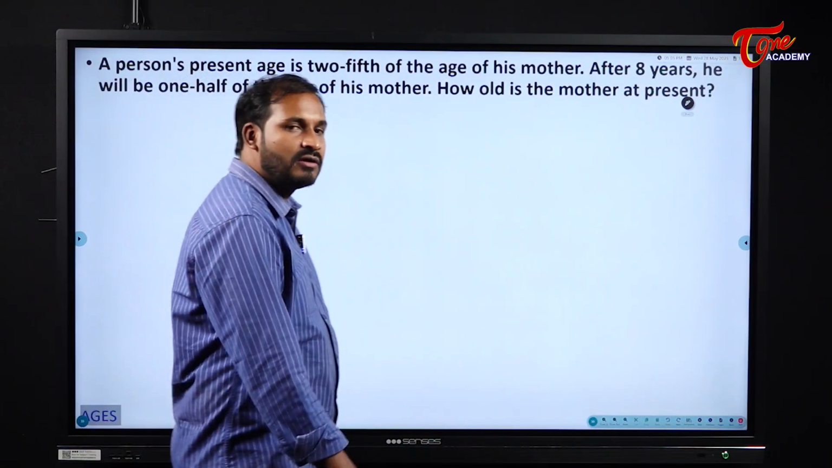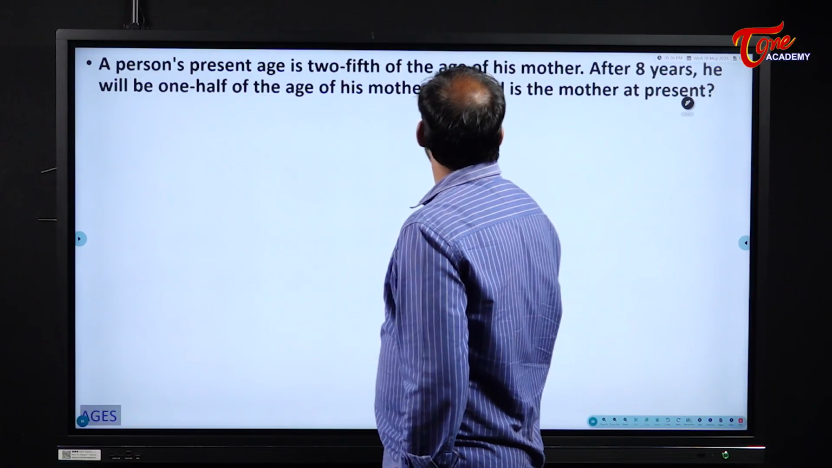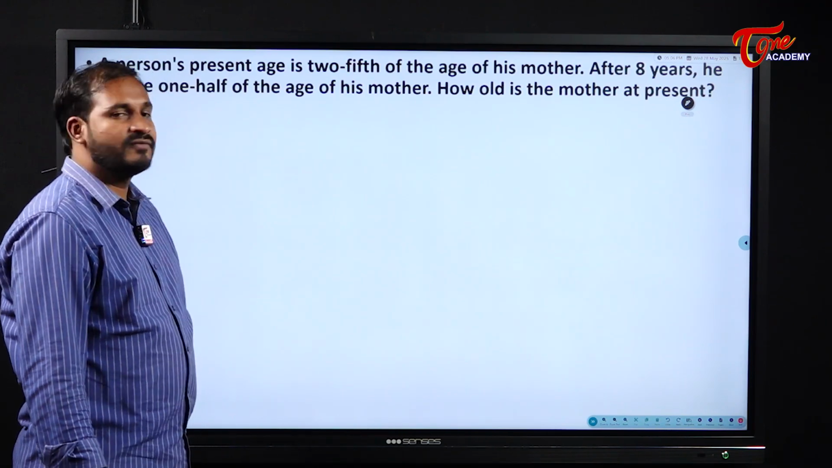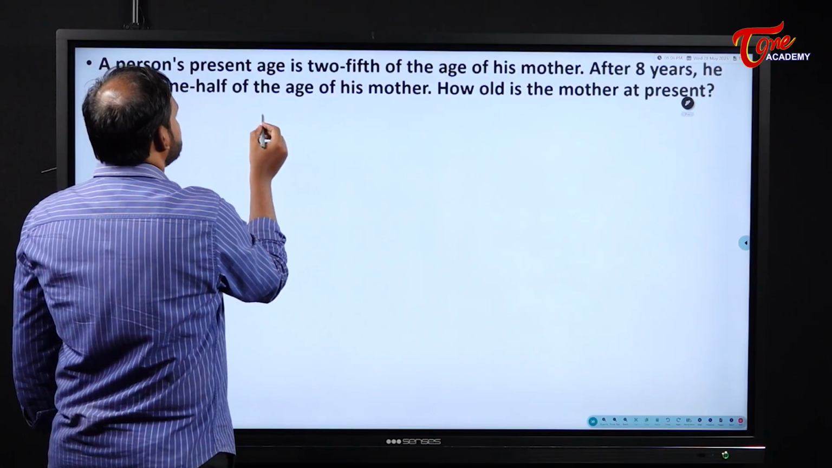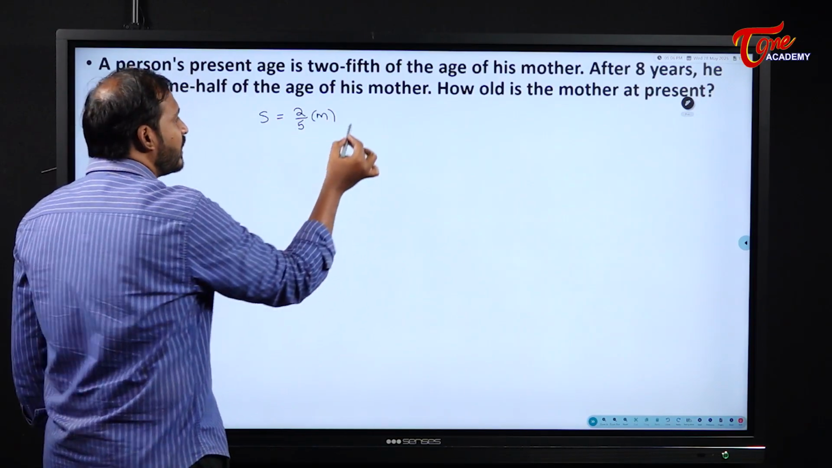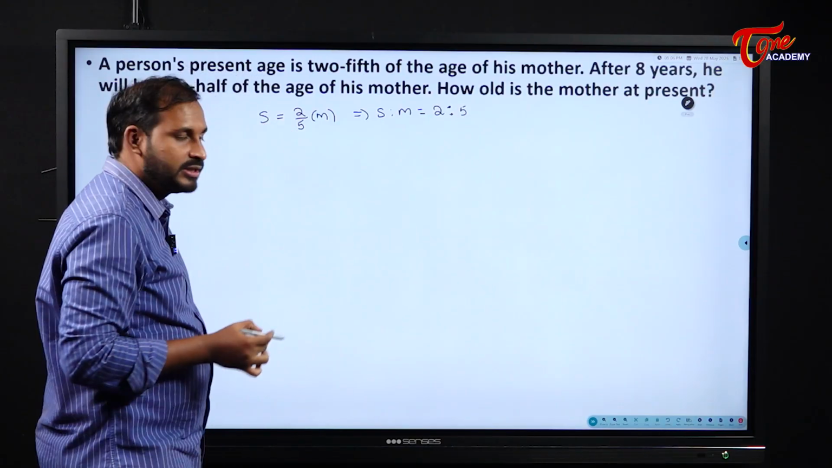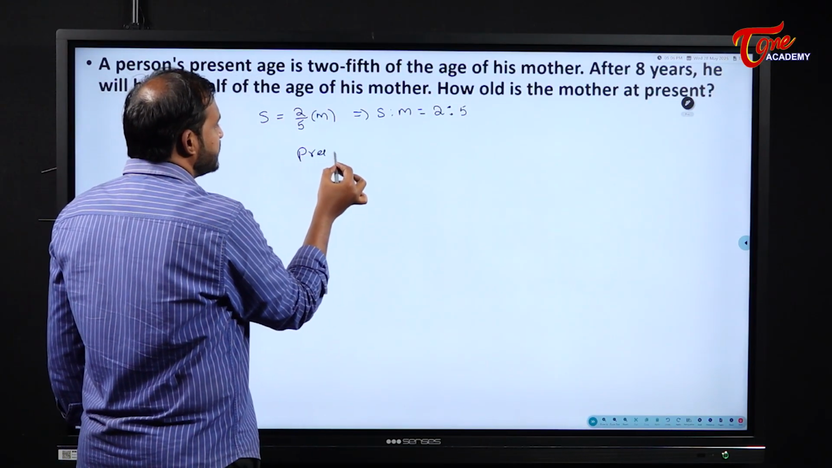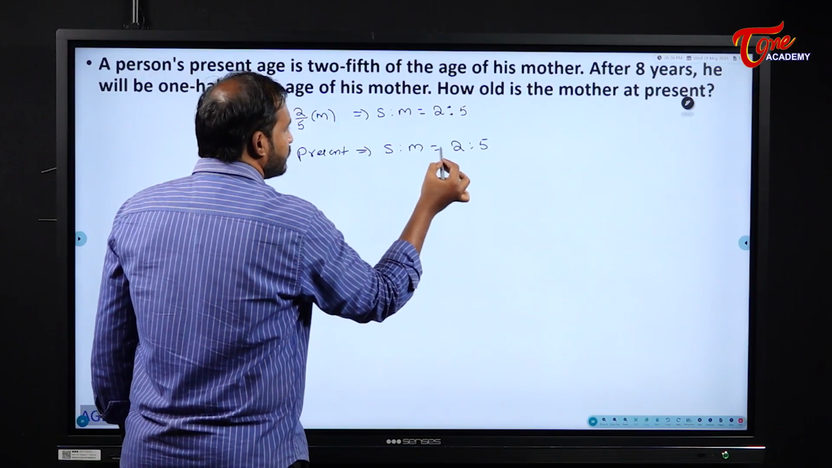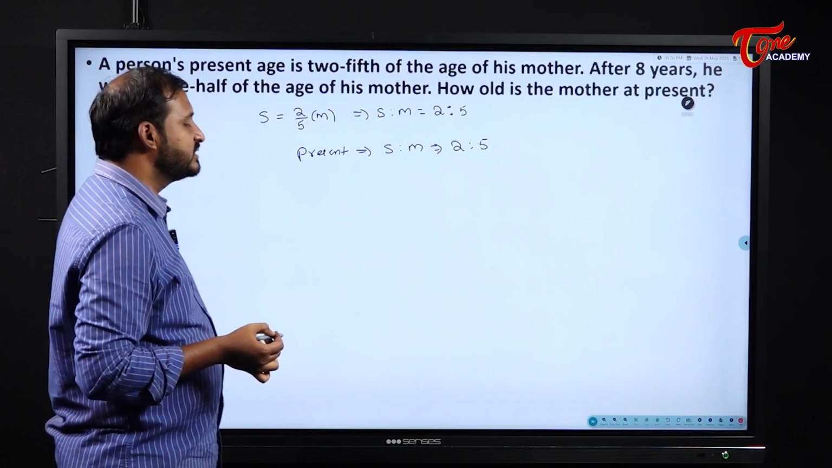Everyone pause the video and try to solve it once. Give a try. A person's present age is 2/5 of his mother's age, and after 8 years, he will be 1/2 of the age of his mother. Present age is 2/5 of the age of his mother, so son is equal to 2/5 of mother. From this, son's age to mother's age will be 2:5. So at present, son's age is to mother's age 2:5.